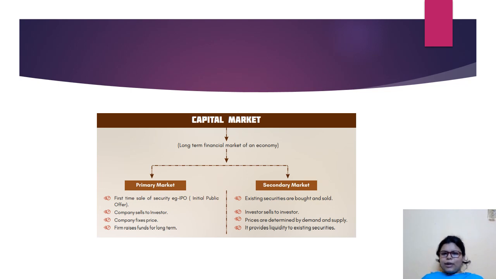Am I going to sell it in the primary market again? No. This primary market is not for selling these things. So when I'm going to sell the shares I purchased from the primary market, it will go into the secondary market. Secondary market means it's a kind of second hand shares. It has already been issued for the first time in the primary market. Now I have purchased it and want to sell it again, so I go to the secondary market. So existing securities are bought and sold over here. And prices are determined by demand and supply.